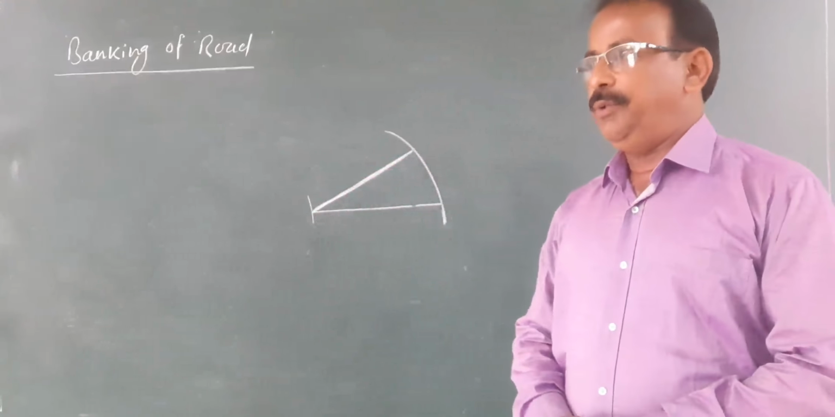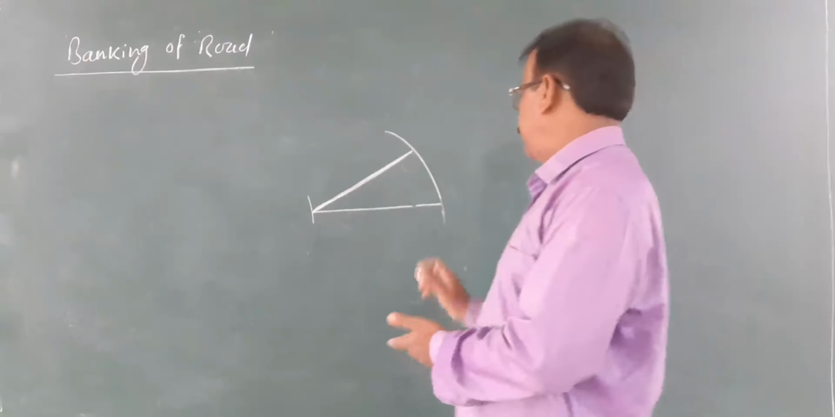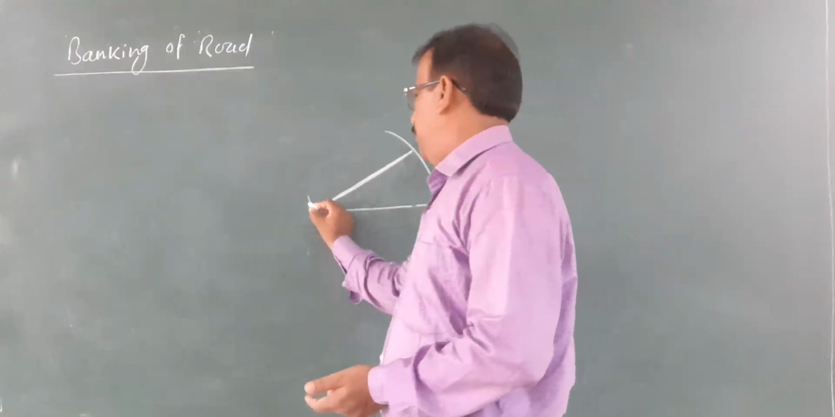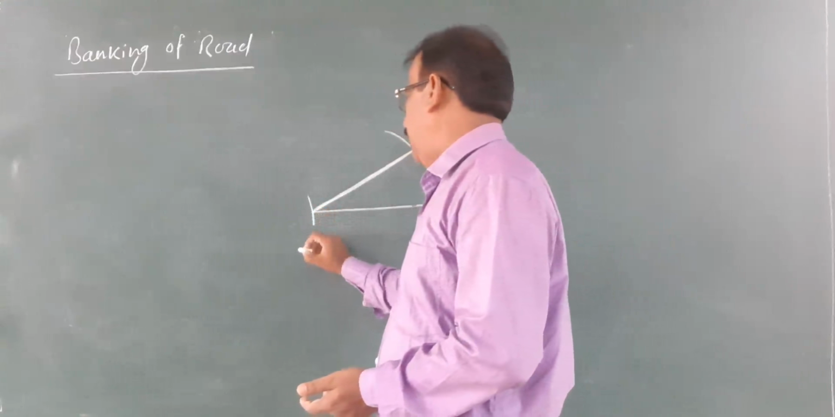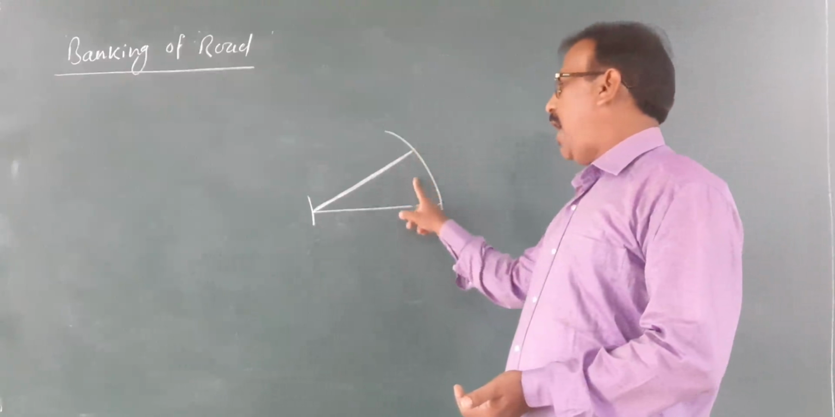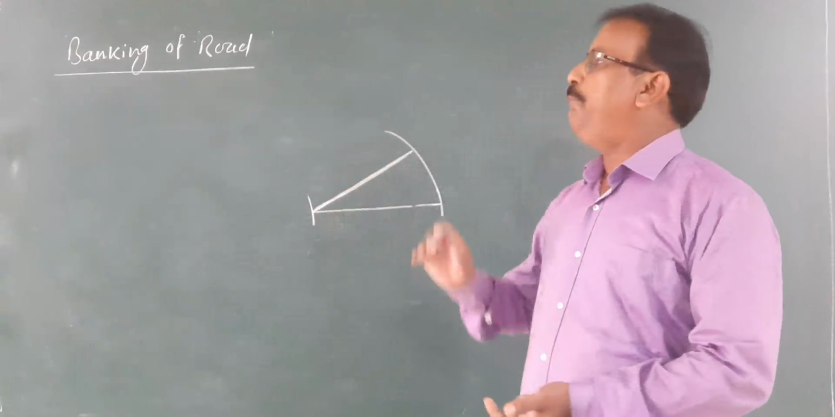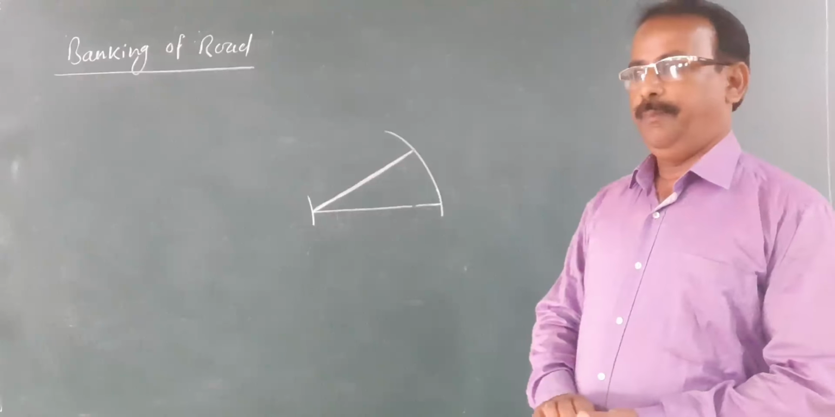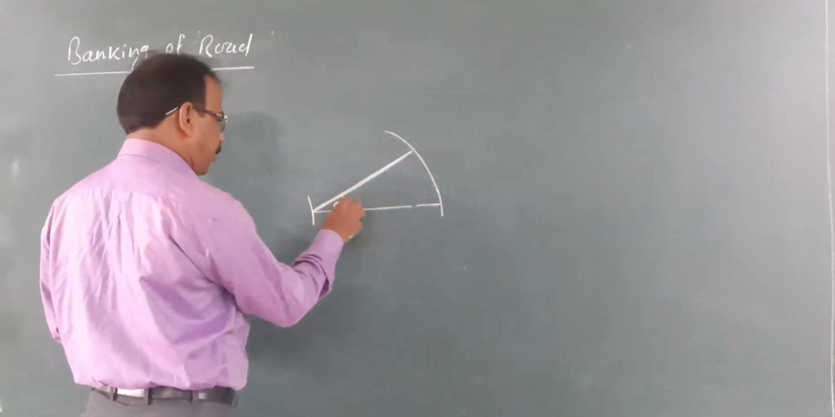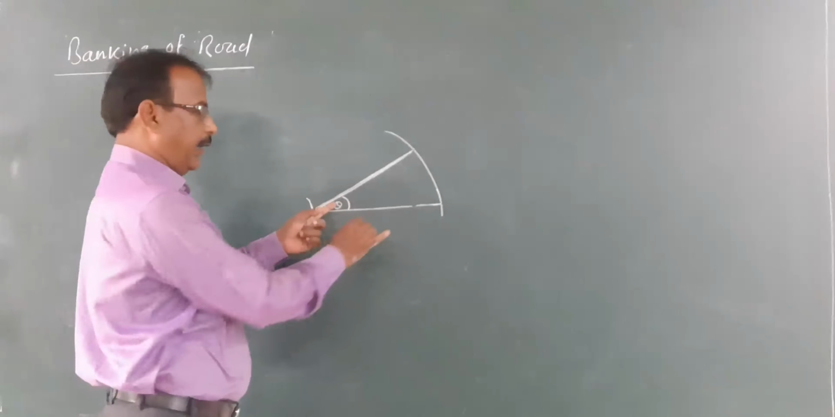What is banking of the road? An arrangement of the road surface in which the road surface is kept inclined in such a way that its outer edge is at a higher level compared to the inner edge. This type of arrangement is called banking of the road. The angle made by this road surface with the horizontal direction is called the angle of banking. This is the angle of banking.